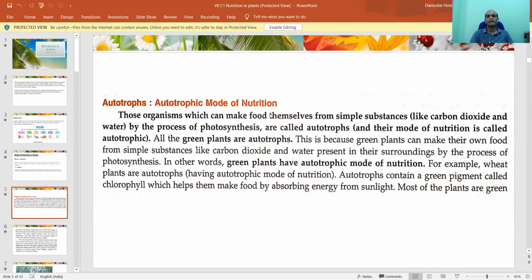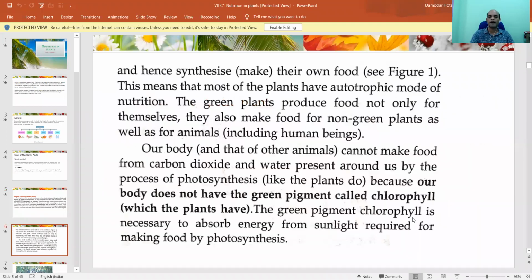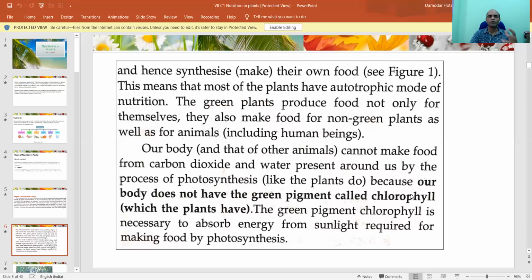Okay. So green plants have autotrophic mode of nutrition. That means green plants are autotrophs, and autotrophs contain a green pigment called chlorophyll, which helps them to make food by absorbing energy from sunlight. Most green plants are producers, and hence synthesize their food. This means that most plants have an autotrophic mode of nutrition, and these plants not only produce food for themselves, they also produce food for other animals.